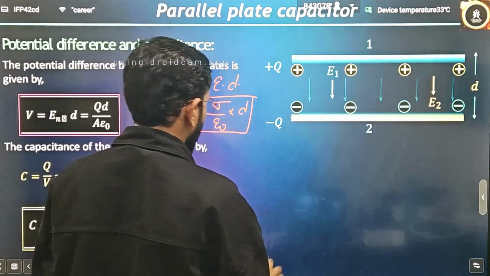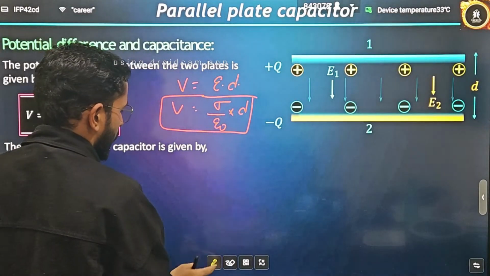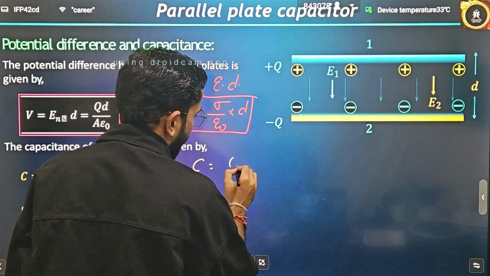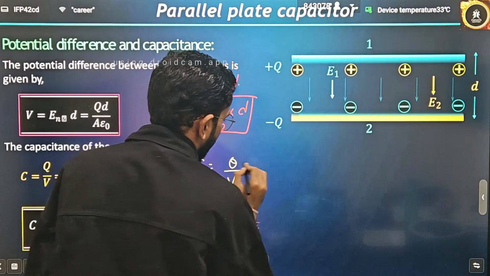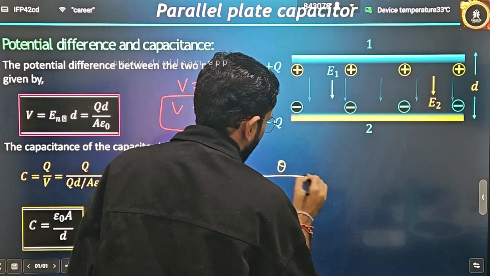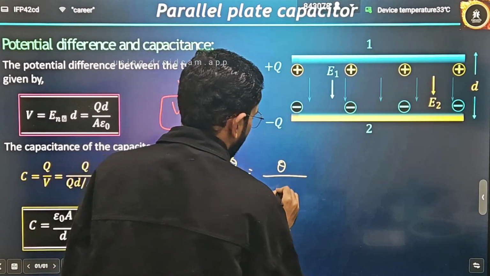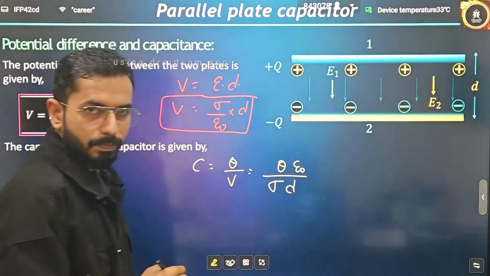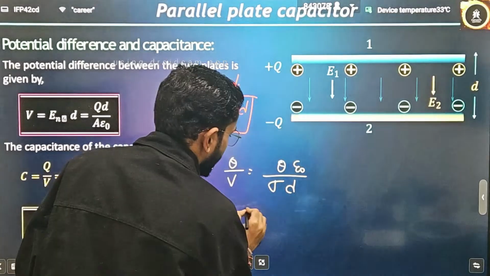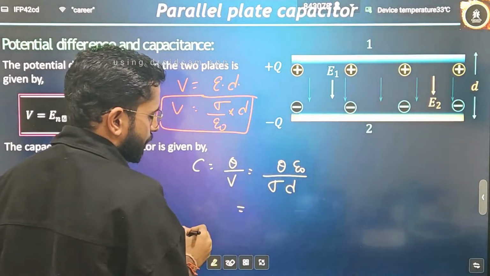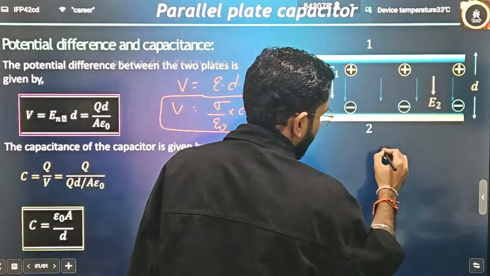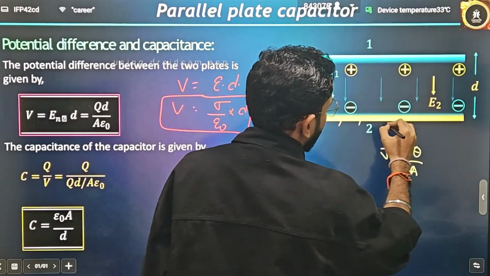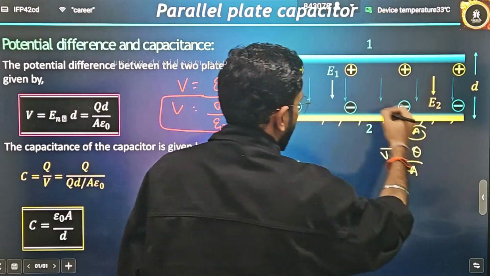Now we will derive the capacitance. Capacitance is written as Q divided by V. What V can you write? Sigma d divided by epsilon naught. Correct? Now, how will I write sigma? Sigma is the surface charge density, that is charge divided by area. This cross sectional area given here is A.